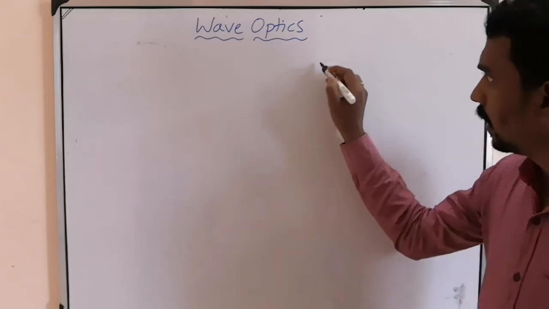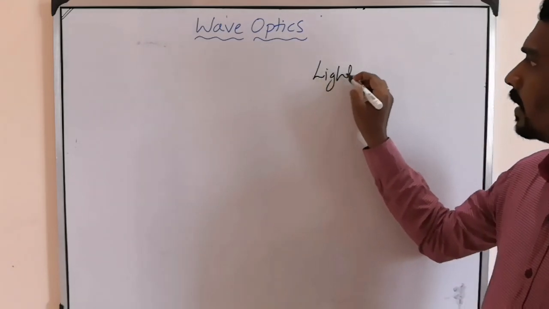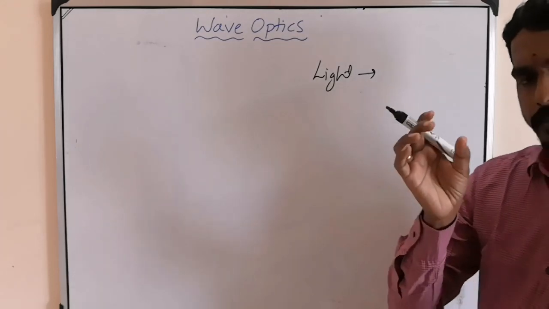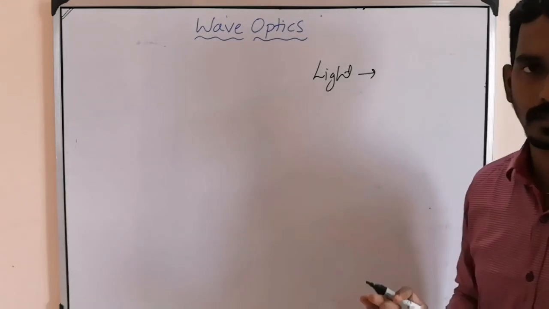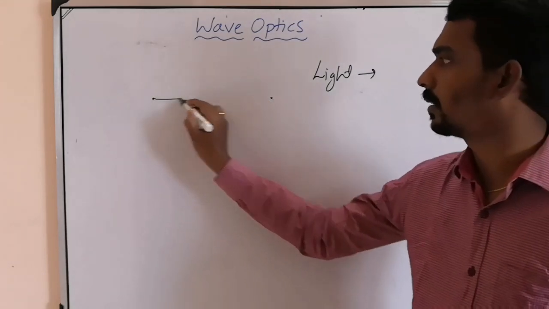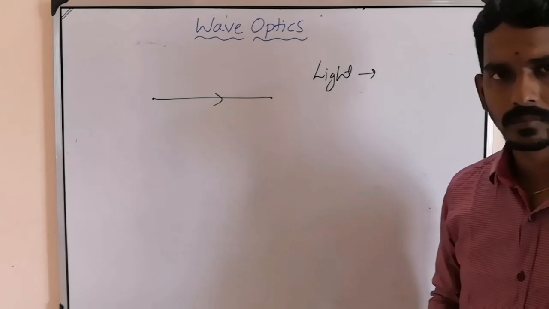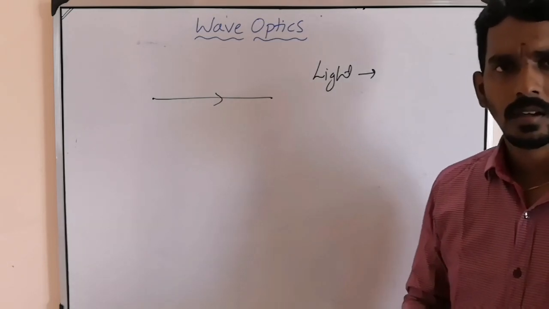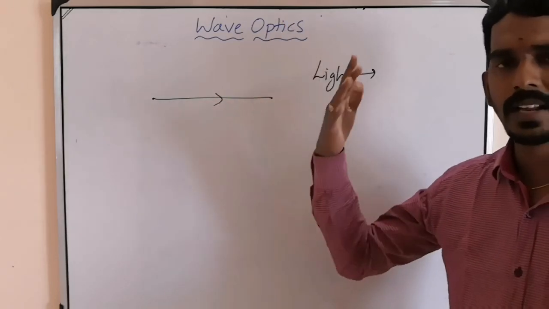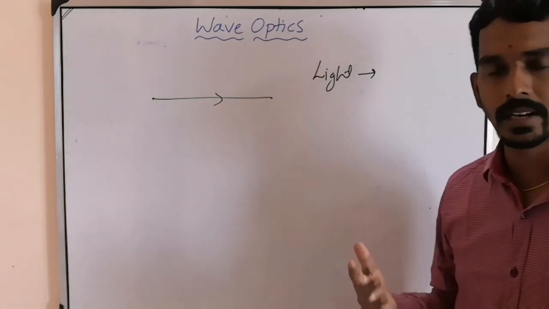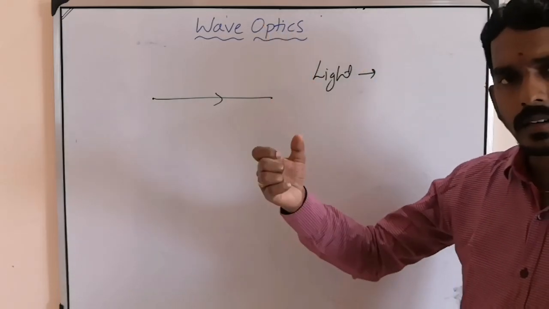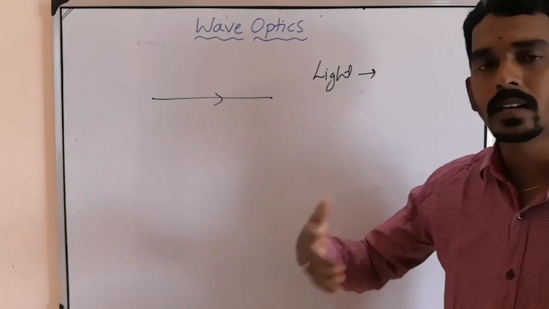See here. When you consider light, it is a kind of energy, first point, and it travels from one point to another point. Yes or no? From the sun, the biggest and natural source of light energy, light is traveling to various parts of the earth.